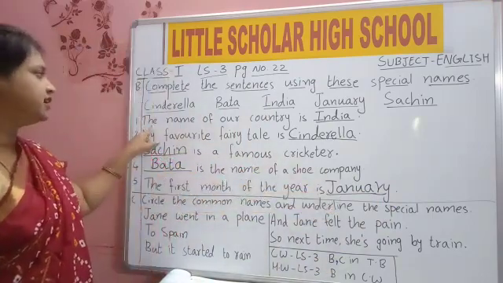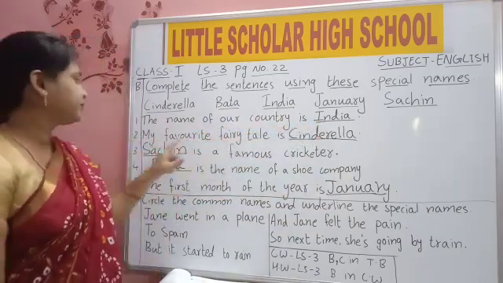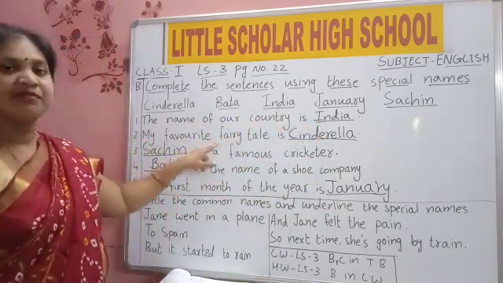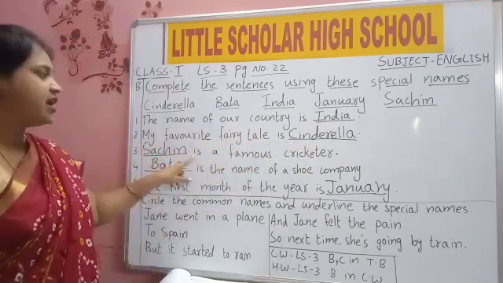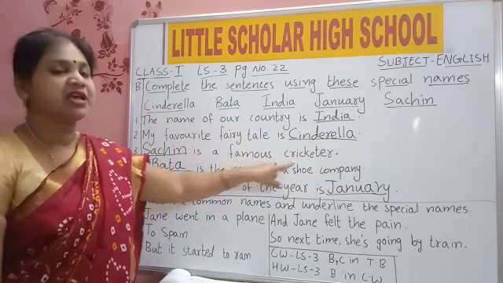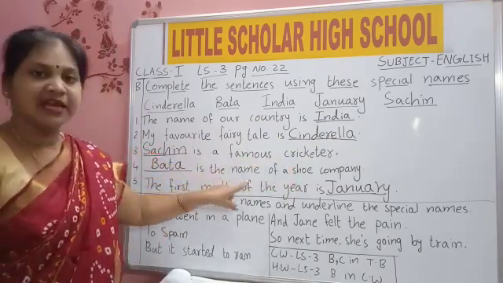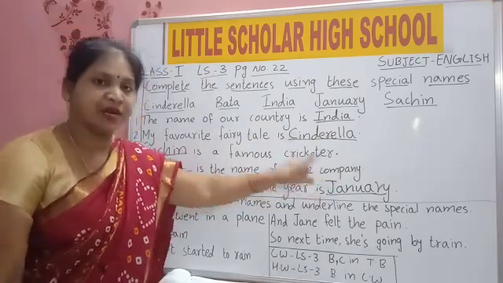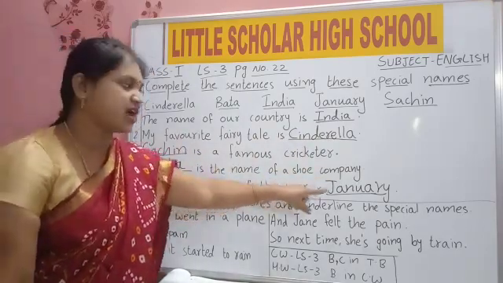Again we will read: The name of our country is India. My favorite fairy tale is Cinderella. Sachin is a famous cricketer. Bata is the name of a shoe company. The first month of the year is January.